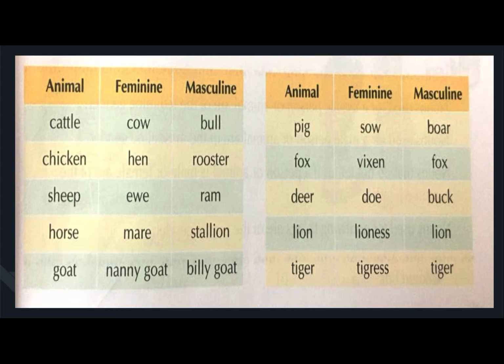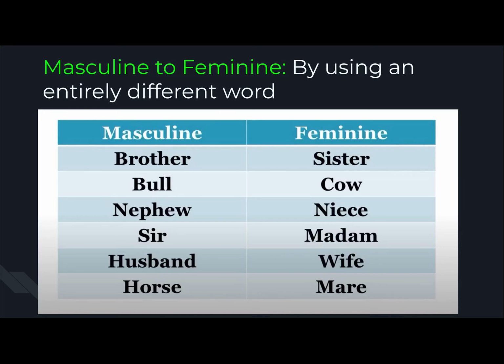Horse, mare, and stallion. Goat, feminine is nanny goat, and masculine is billy goat. Pig is sow, and masculine is boar. Fox is vixen, and masculine is fox. Deer, doe, and buck. Lion, lioness, lion. Tiger, tigress, and tiger is the masculine.